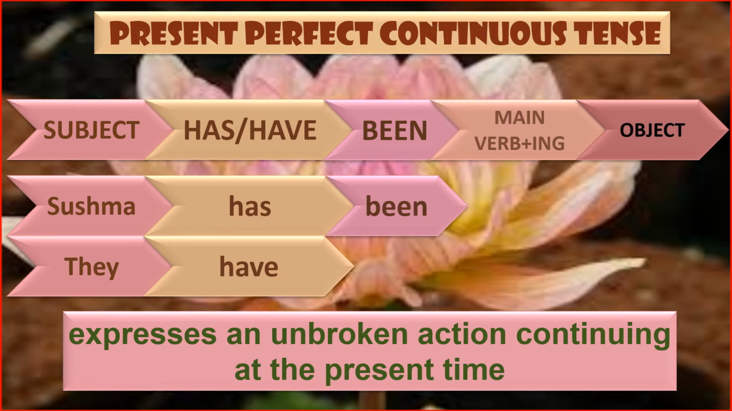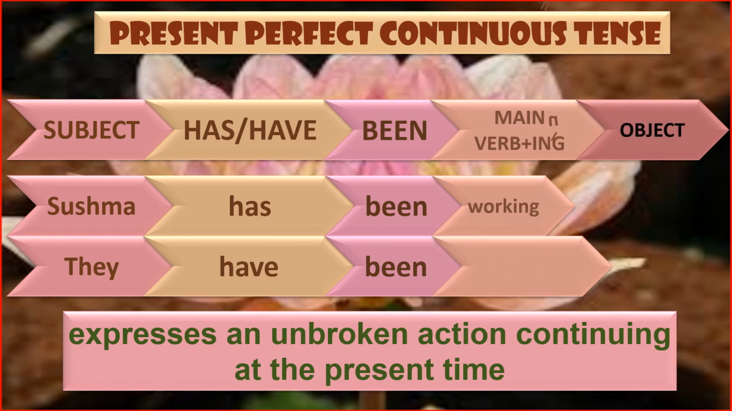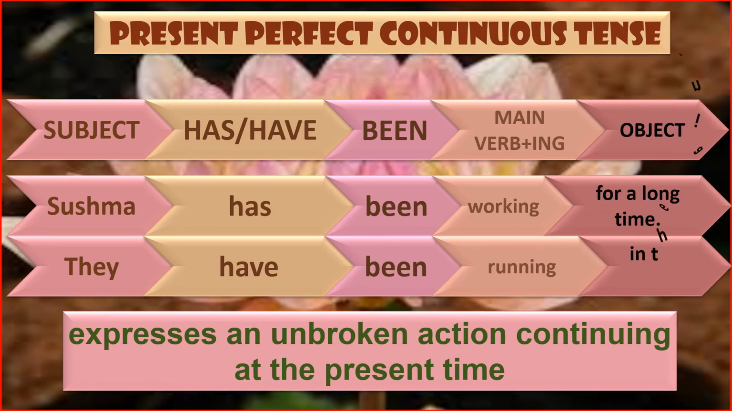Been is same for both the sentences, whether in plural or in singular. Sushma has been working. They have been running. Sushma has been working for a long time.